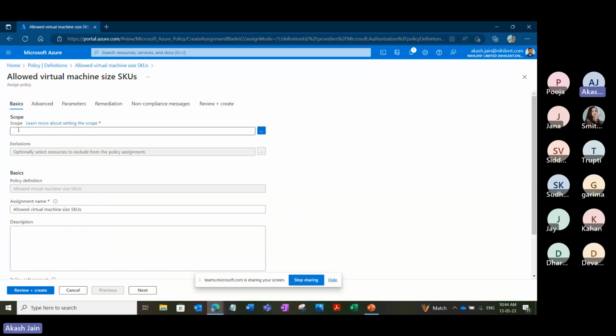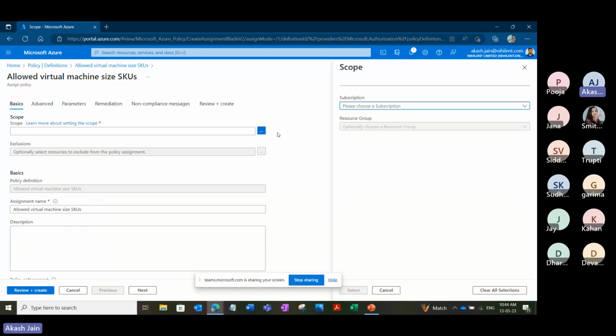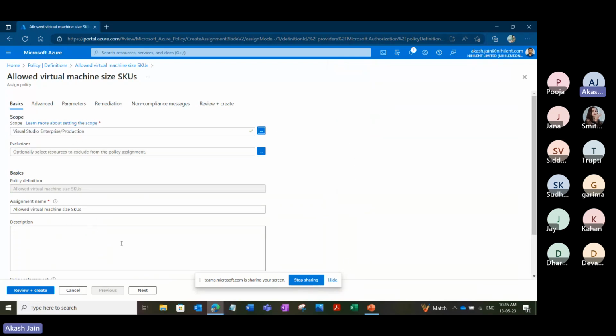So assigning this policy, the first important thing is about the scope, as I said. So where we want to apply this policy. Remember, we created a resource group called production. So we will assign this policy to this production one. So we have selected the scope. Other settings should be default.